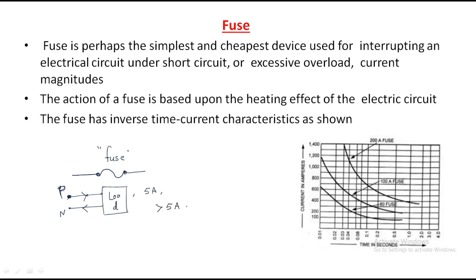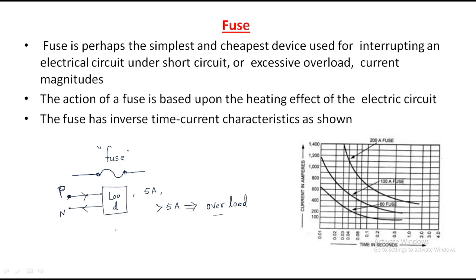For example, if the current from source to load is more than 5 amps, then it is called an overload. If the current from source to load is more than the rated current, then it is called an overload. This is the overload.